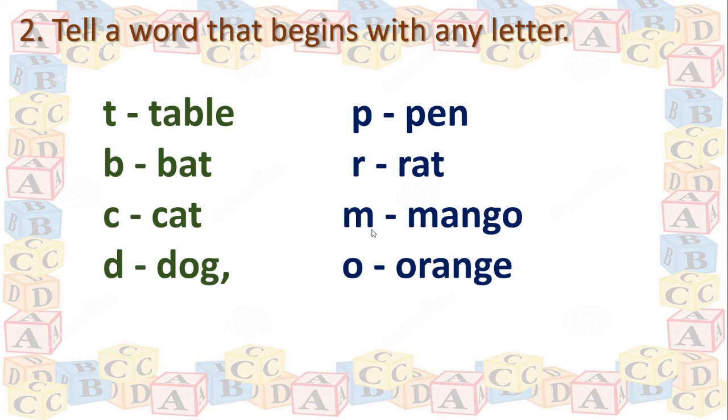Orange. O, that begins with O. Yes. Here you can add some more to this list. Okay. You have to write the alphabet and you have to name or tell a word. Any things that you know.